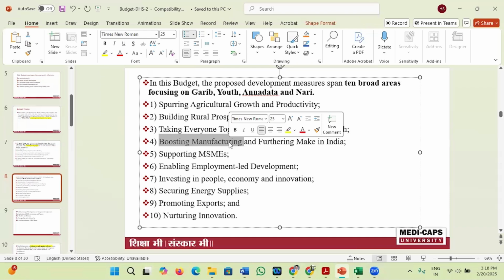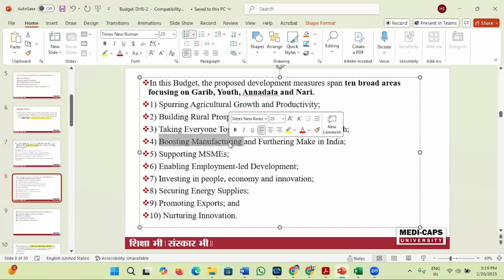Supporting MSME. Government is also supporting MSME because MSME contributes greatly to employment generation and income generation. That's why government is supporting MSME. Enabling employment-led development. There are various theories of growth. Here government is using employment-led development, so that government wants to increase employment. And due to that, there will be development.